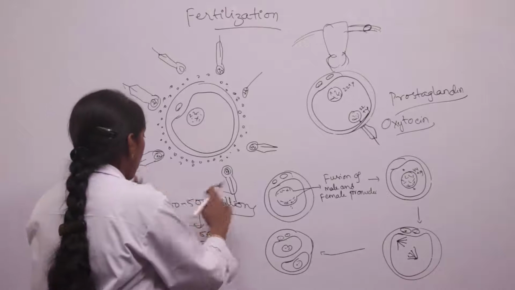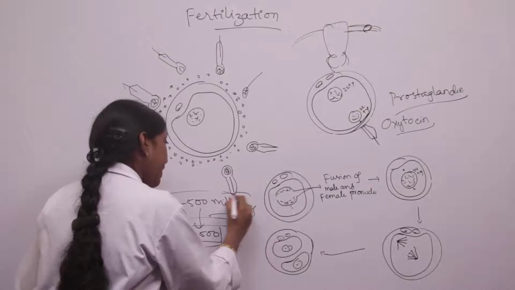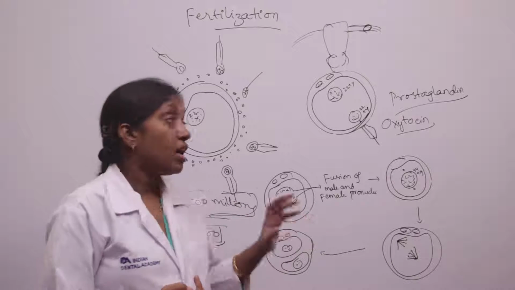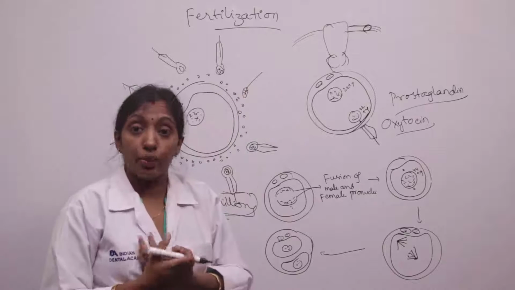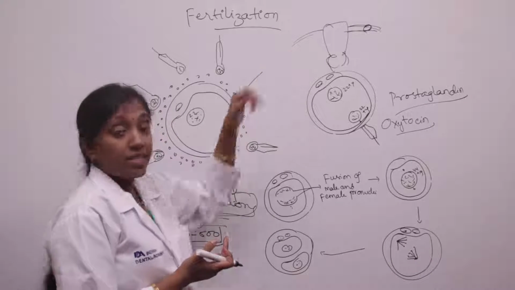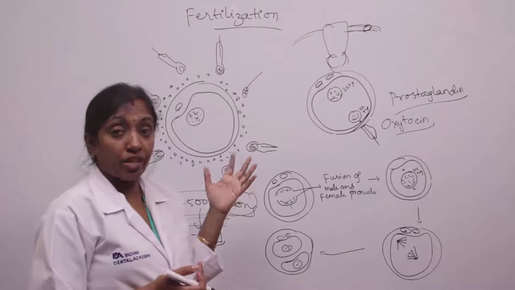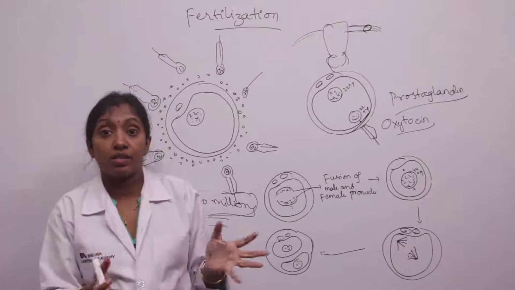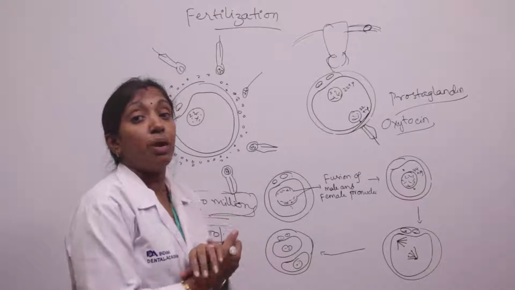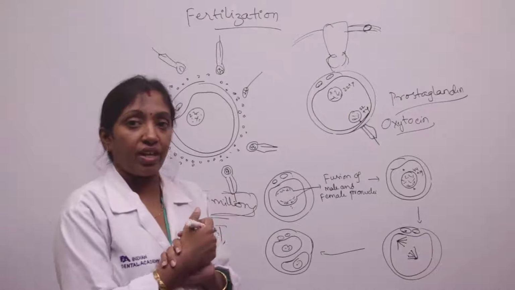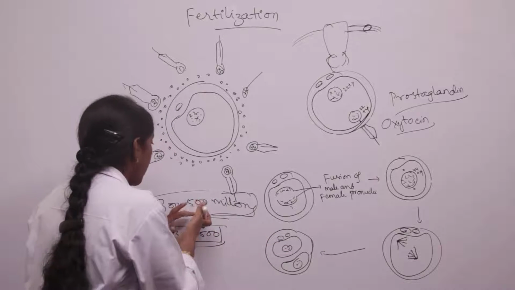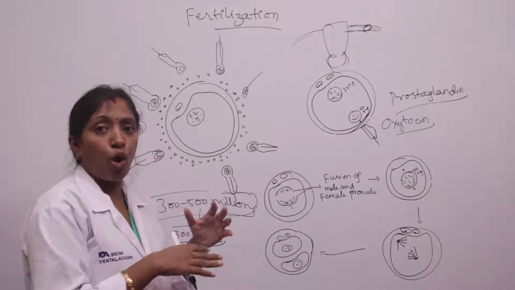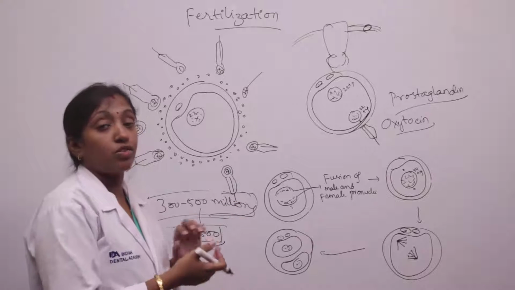And what about the remaining millions of sperms? We know that the uterus consists of the fundus, the body of the uterus, and also the cervix. The cervix of the uterus consists of abrupt constrictions which don't allow the spermatozoa to enter into the uterine cavity, so the remaining sperms are blocked.